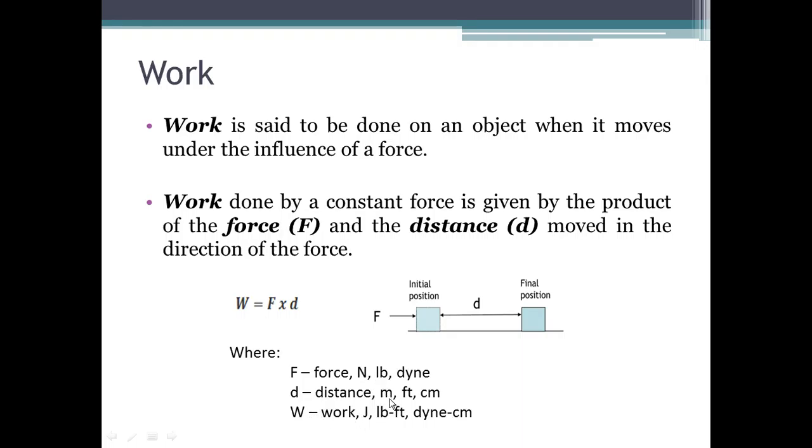Now, in terms of whether work is a vector or a scalar quantity, work is actually a scalar quantity. Just like what we presented in the early video lectures of our physics series, a scalar quantity is a quantity that is completely described by magnitude only. It doesn't have any associated direction with it, just like mass, time, and length. So work is simply a scalar quantity which is quantified as the product of the force times the distance.